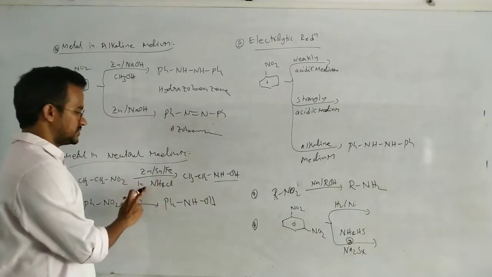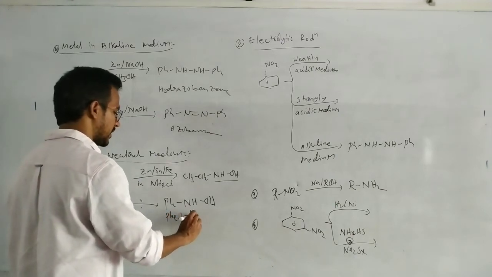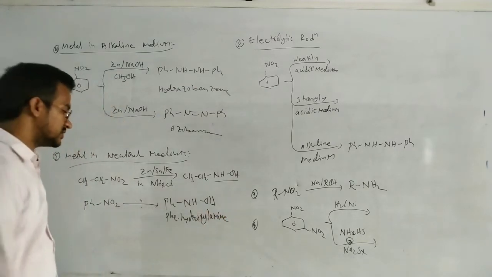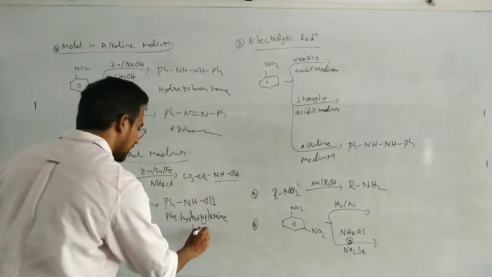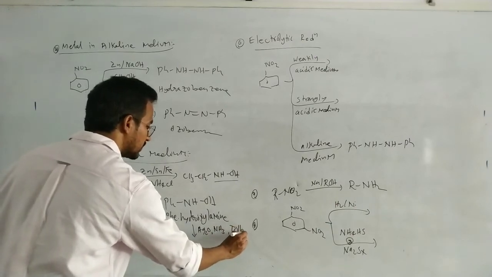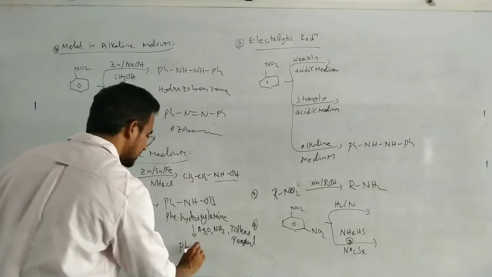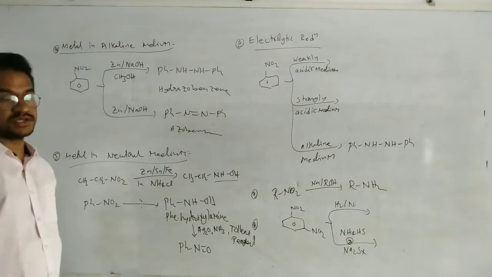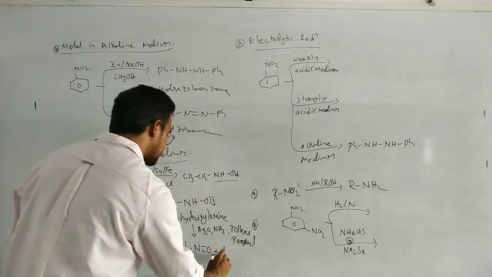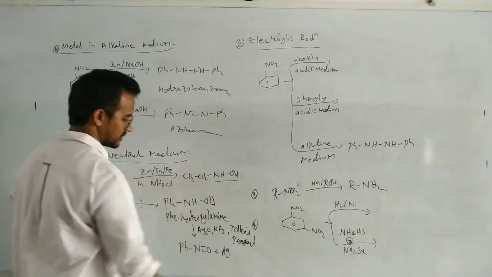Nitrobenzene on reaction with zinc in neutral medium gives phenylhydroxylamine. This phenylhydroxylamine on reaction with Tollens reagent is oxidized to PhN double bond O. Tollens reagent is the oxidizing agent, so Ag plus is converted to elemental silver.